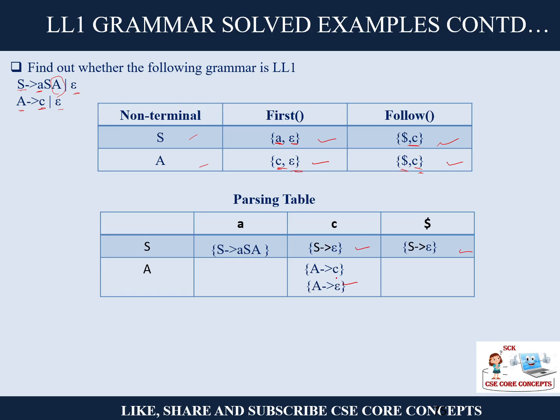Now here you have two rules in c, because c is the first of A, and c is also in the follow set of A. See, sometimes you don't even need to create the parsing table. If you see such a condition, then you can understand it is not an LL1 grammar. Then you are supposed to write both the rules over here, A to c and A to epsilon. So the parser will get confused. So it is not an LL1 grammar.